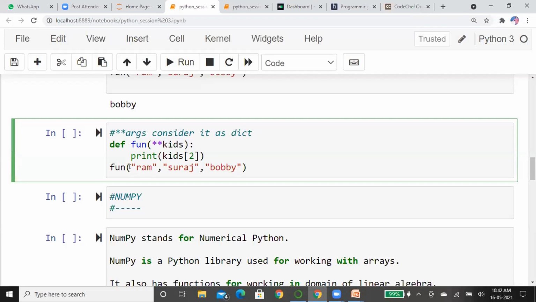I think I have to give it as kid is equal to Ram.